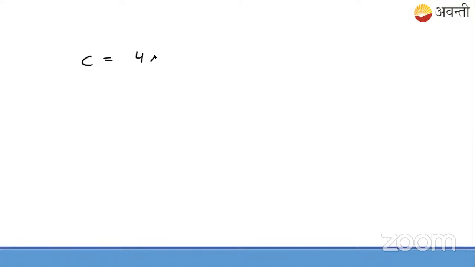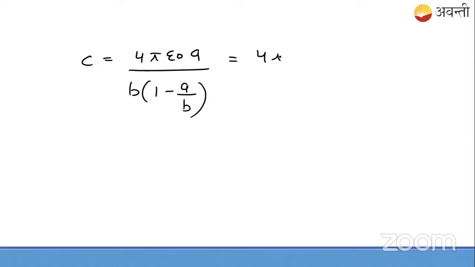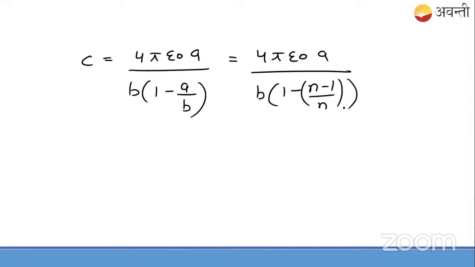I'm writing it again: 4 pi epsilon naught A, B I took common, so in the bracket it was 1 minus A by B. So we have the A by B value as this much. It's very much simplified because B by A is already given in the question.